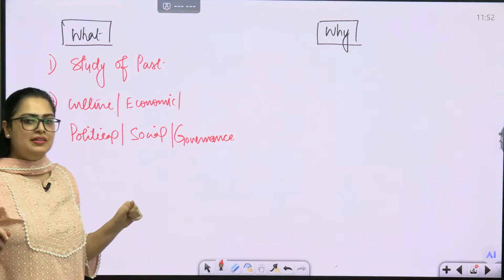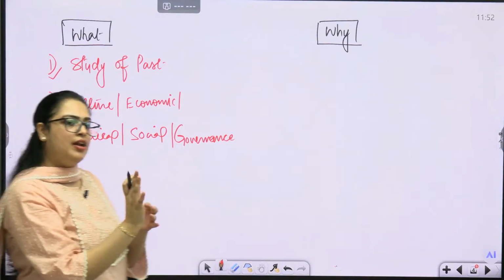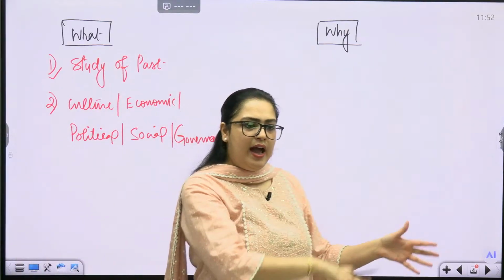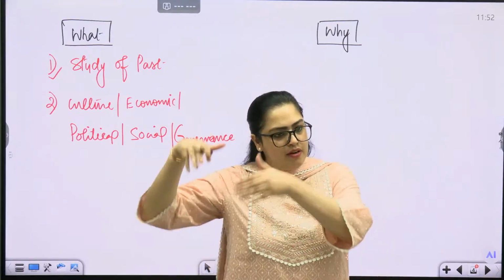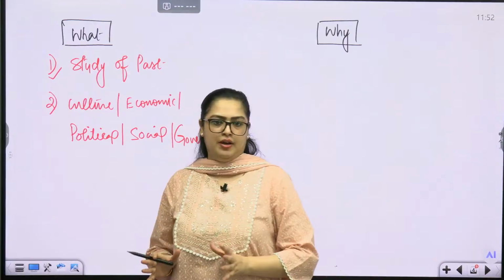Once you understand these dimensions, then only you can say that now we are understanding what had happened in the past and how we are traveling in time, and we have got this particular kind of setup today.